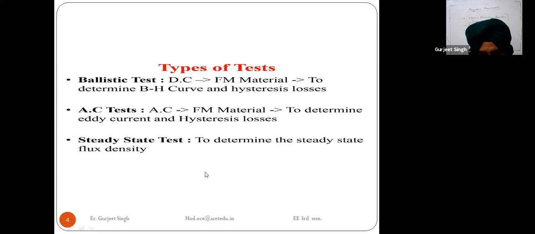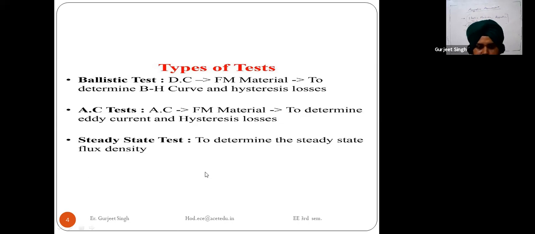For example, the flux density which exists in the air gap of the magnetic material, we will find out with the help of the steady state test. When I explained the ballistic test, I said it is used to find the flux density that is changing.